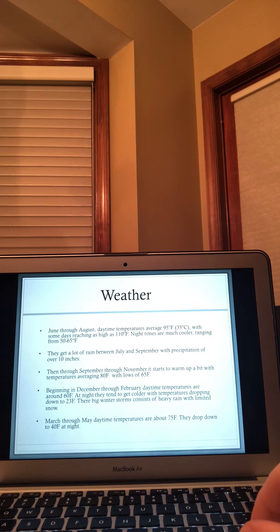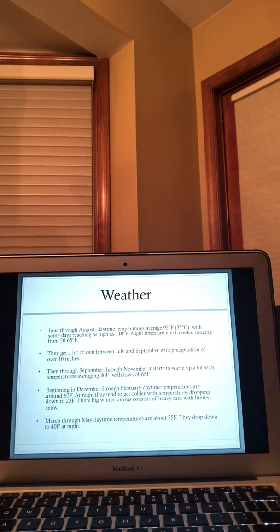Then September through November, it starts to warm up a little bit. Temperatures averaging about 80 degrees, so still warm, still humid. And lows down about 65, so not too cold. Medium range weather. Then December through February, daytime temperatures are around 60 degrees. At night they start to cool down a little bit, dropping down to 23 degrees.